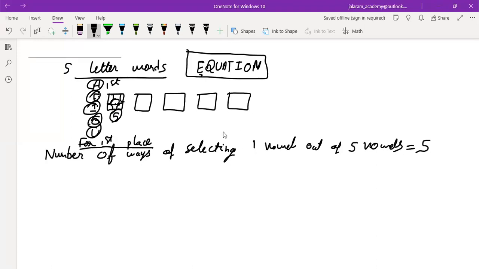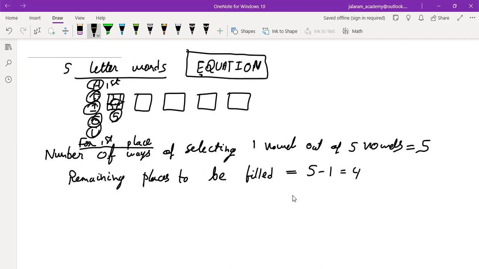Now, how many places are there to fill? 4, as we have filled only one place till now. And how many letters are remaining to fill?